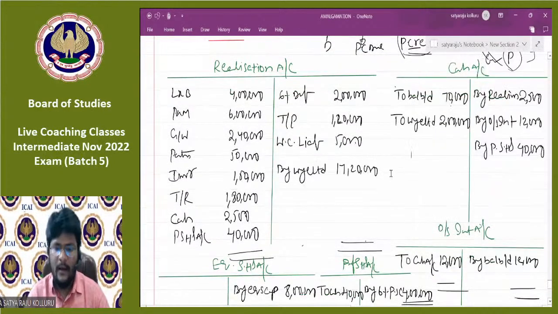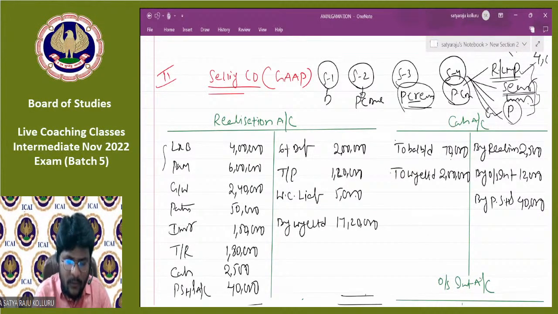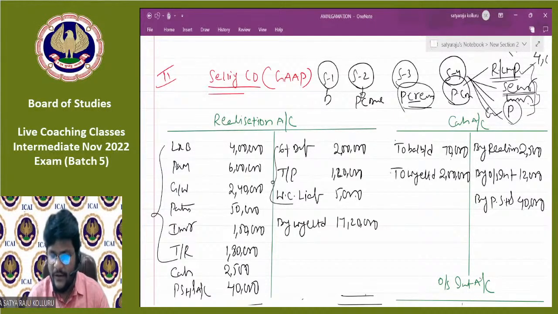Sir, this is only a 5-step approach. In step number 1, simply the dismantling of the balance sheet occurred, which is, what are all the different assets taken over? That is land and building, plant and machinery, goodwill, patents, inventory, trade receivables. I just make them transfer to realization at book values. In the same way, liabilities, 6% debentures, trade payable and workman compensation liability also transfer to the realization.